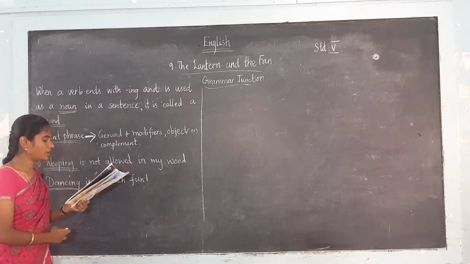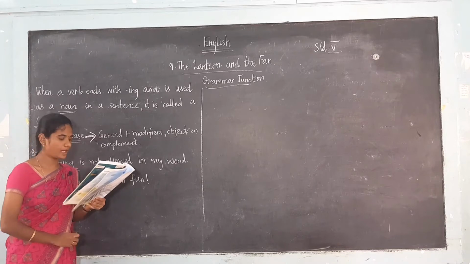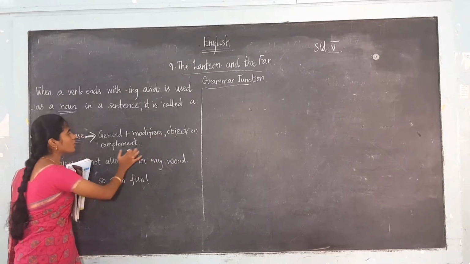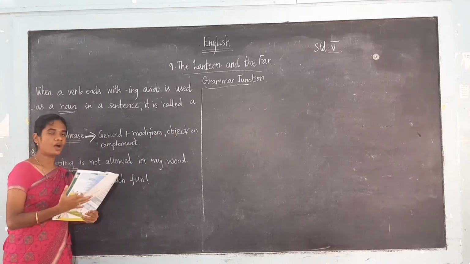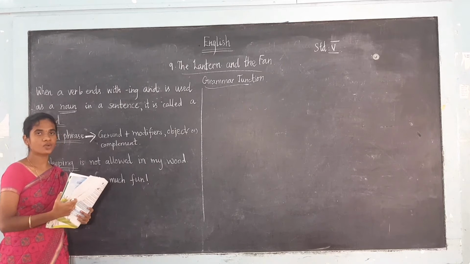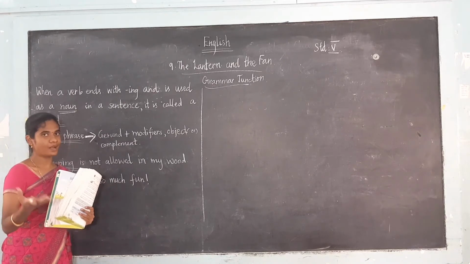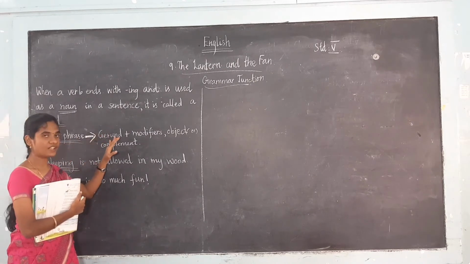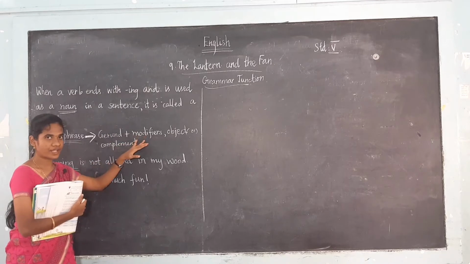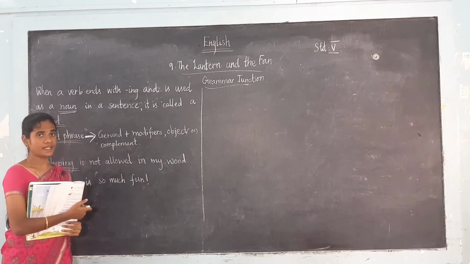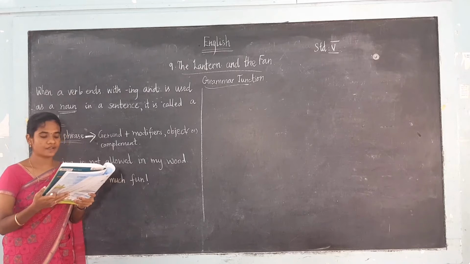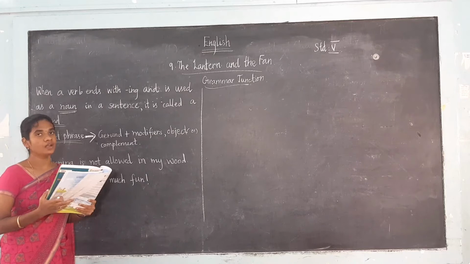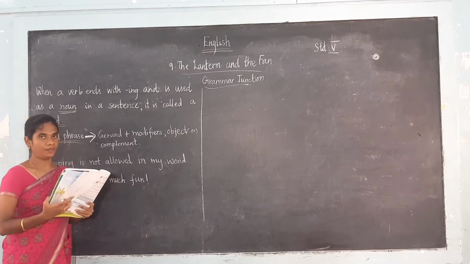And one more thing given is the gerund phrase. The gerund phrase contains a gerund plus modifiers, object or complement. We all know a phrase: a group of words which gives meaning, but incomplete meaning. In gerund also the phrase is there. A gerund phrase is a phrase containing a gerund, and it will have the gerund and also modifiers, an object or a complement.